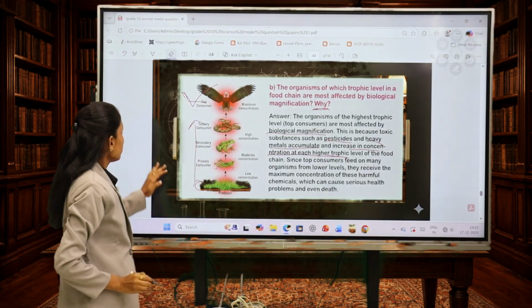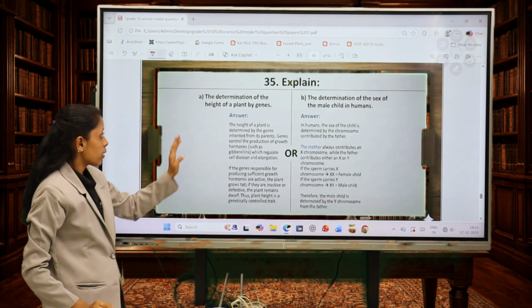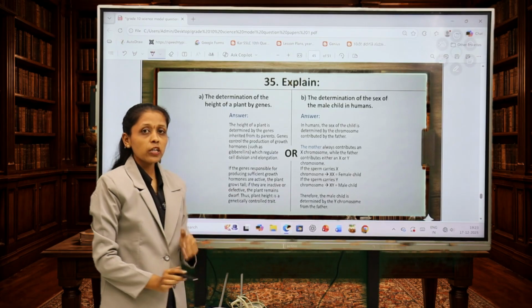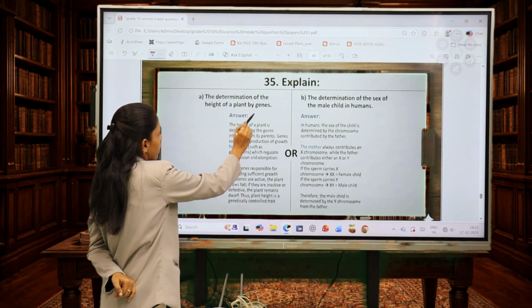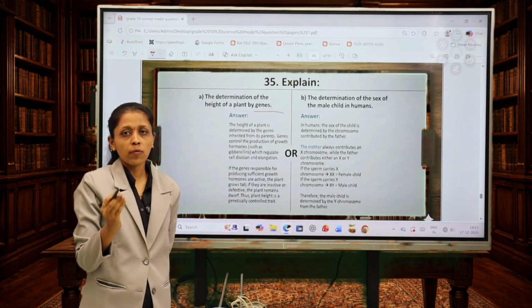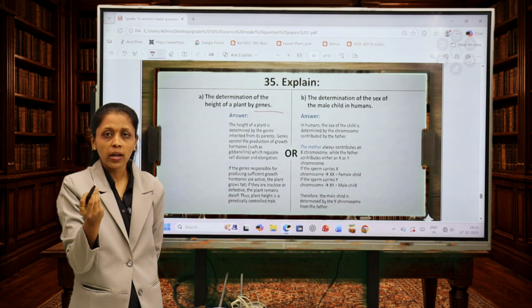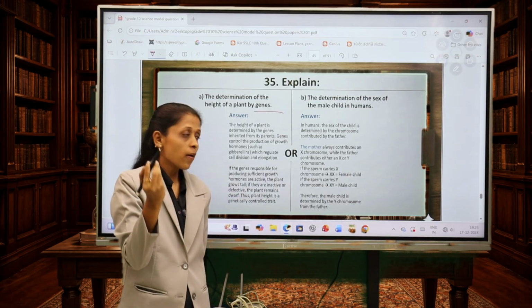So we'll move to the next question. 35th. Again here they are asking A and B. First we'll go to A question. The determination of the height of a plant by genes. Here you should remember there are plant hormones like auxin, gibberellin, cytokinin. Here gibberellin is responsible for growth of the plant.